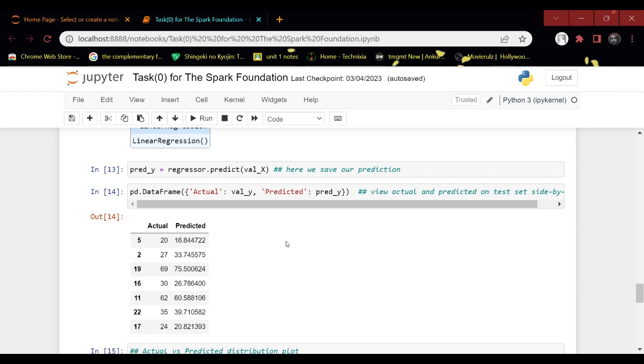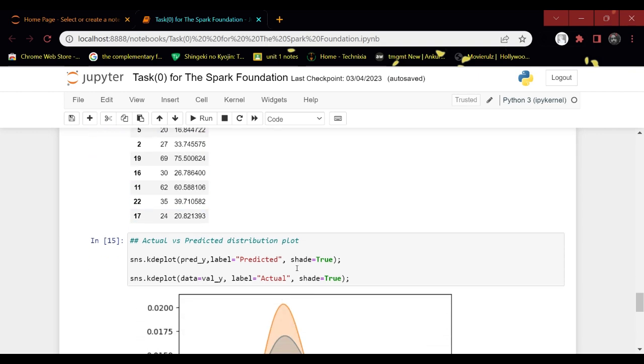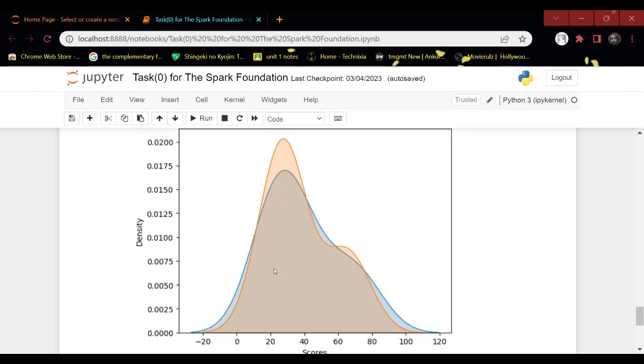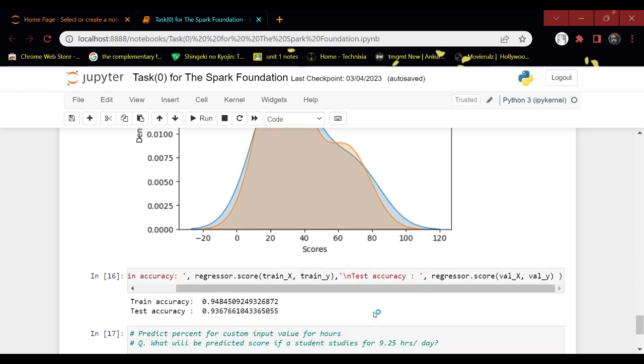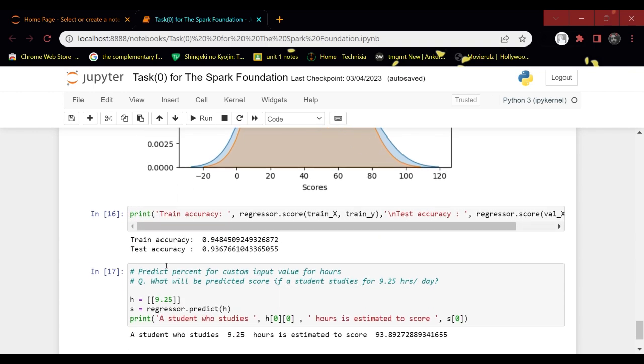Now we plot a graph between the actuals and the predicteds. As we can see here, the actuals are the orange ones while the predicted are the blue ones. After that, we check our train accuracy and test accuracy by using the score method, and we easily get the train accuracy and the test accuracy here.